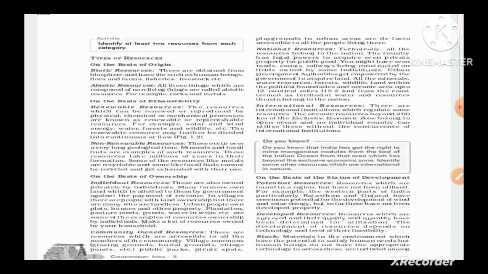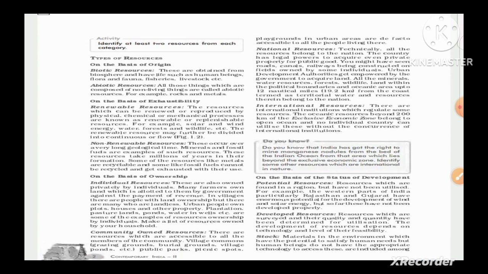Now, on the basis of exhaustibility, there are two types of resources: renewable resources and non-renewable resources. The definition is: the resources which can be renewed or reproduced by physical, chemical, and mechanical processes are known as renewable or replenishable resources. For example, solar and wind energy, water, forest, wildlife, etc.